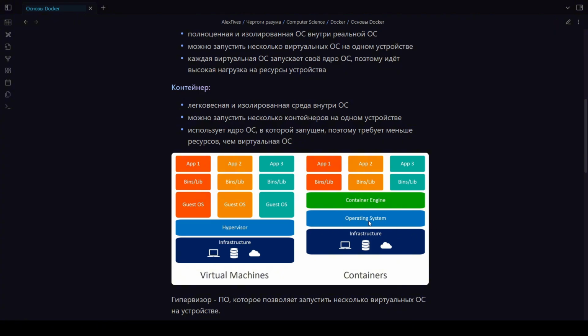Well, this operating system interacts with the hardware. Accordingly, there is one engine for all. And no matter how many containers we run, separate kernels will not be launched for these containers, as would be done in virtual machines. Accordingly, we will be able to run many more containers, and we will be able to start them much faster than virtual machines. And here is the main advantage of the container over the virtual machine. The container is significantly faster and less resource intensive compared to the virtual machine.